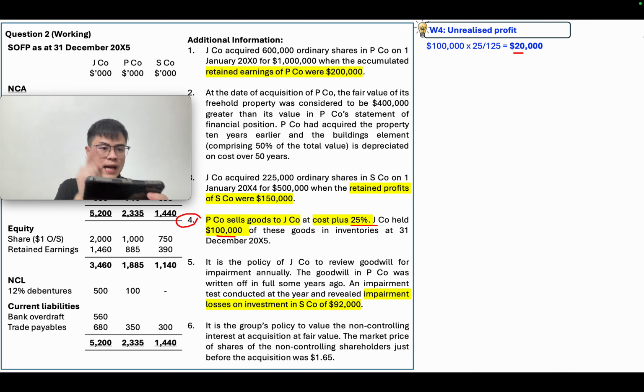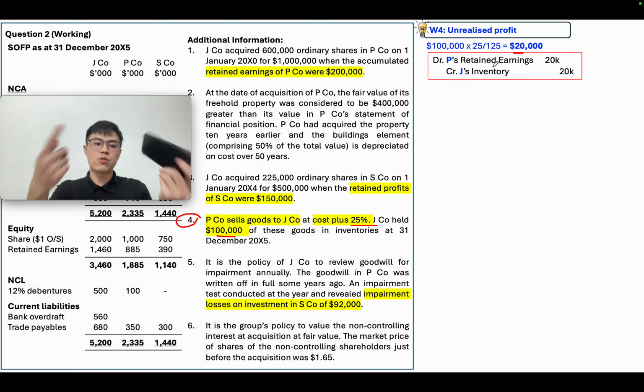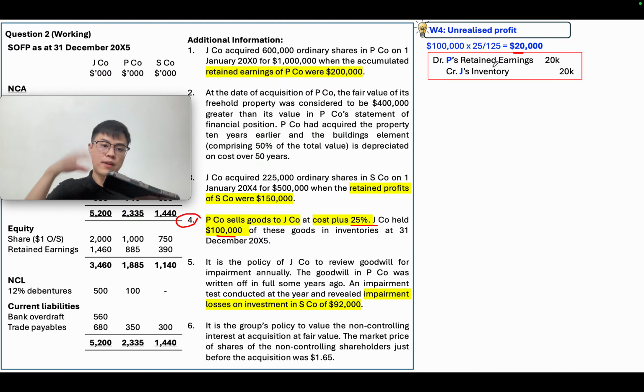So this 20,000 is hiding inside the subsidiary's inventory. You will need to credit the subsidiary, which is J's inventory, and debit retained earnings generated by P. So look at who sold the goods. The one who sold the goods, their retained earnings will be reduced by the URP. The one who received the goods, their inventory will be reduced by the URP so that they won't overstate their inventory. So we are going to include this later in our retained earnings and minus our inventory at the reporting date by 20,000.